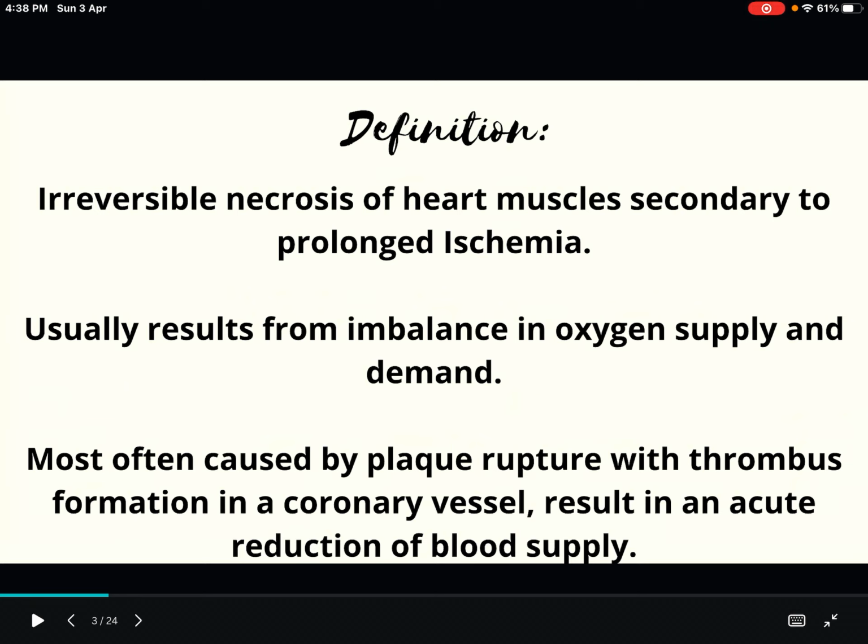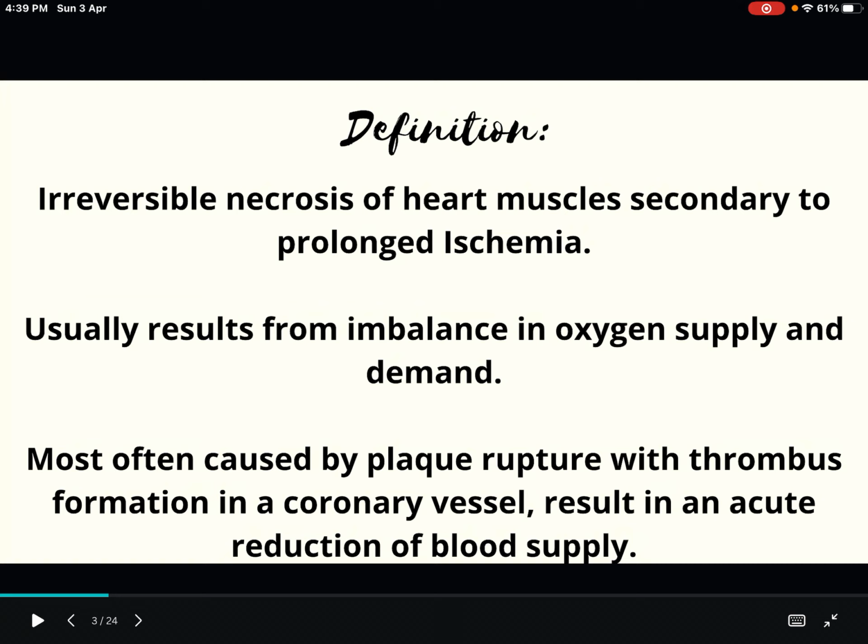What is myocardial infarction? It is irreversible necrosis of heart muscles secondary to prolonged ischemia. From the name only we can understand myocardial infarction. So ischemia is present. There is irreversible necrosis of heart muscles secondary to the prolonged ischemia. It usually results from imbalance in the oxygen supply and demand.